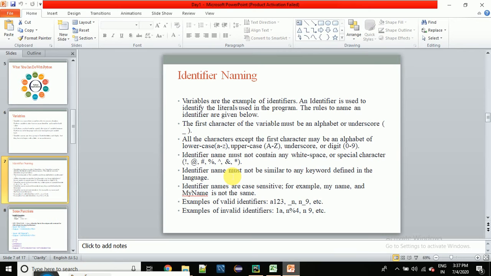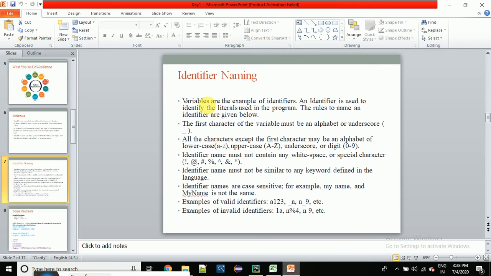In Python we can also call identifiers variables, right? So when we write any variable, when we store some value into a memory location, the variable is just the name of that memory location.